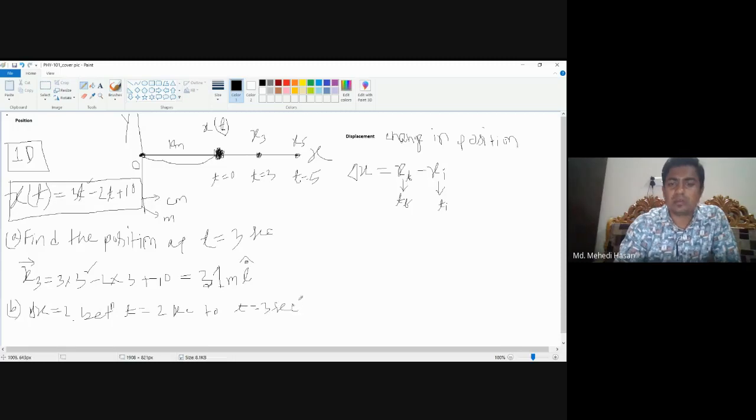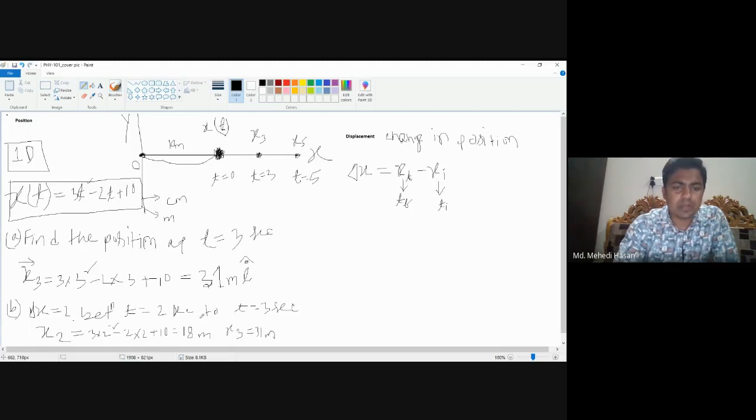So first we have to find out x2. If we put the value of 2 here, it will be 3 into 2 square minus 2 into 2 plus 10. This is 12 minus 4, 8, so 18. So 18 meter, and x3 is equal to 31 meter.